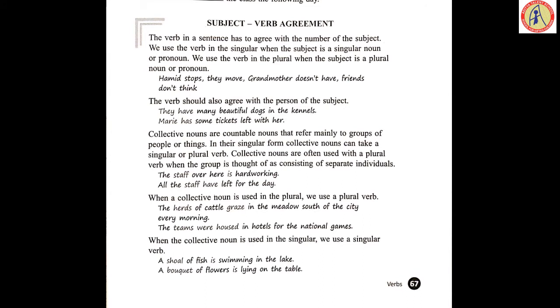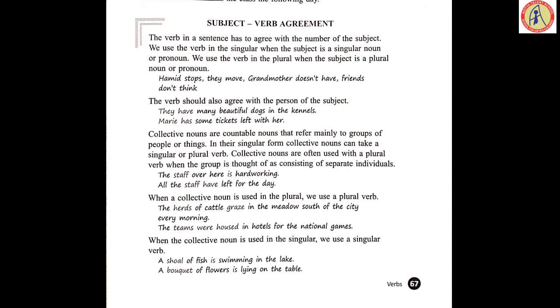Example, the staff over here is hardworking. See the grey words. This staff, we are taking it as singular. Is hardworking. The verb is also used in the singular form when we are taking it as singular. Now, all the staff means we are considering them as if it is plural. Now, it follows with which verb? Plural verb. What is the plural verb? Have form. All the staff have left for the day. The staff over here is hardworking.